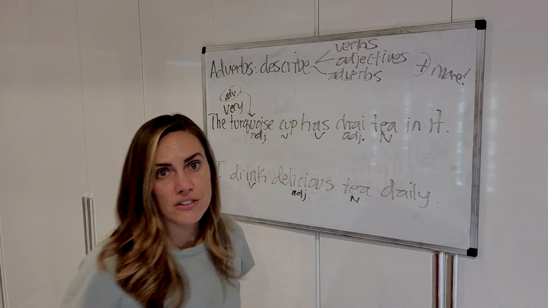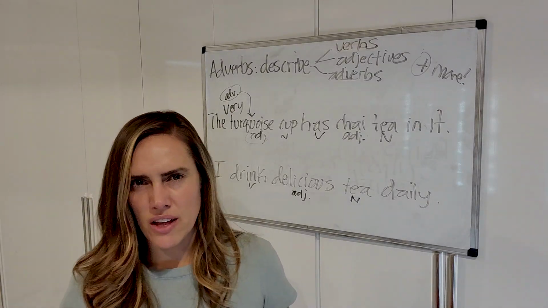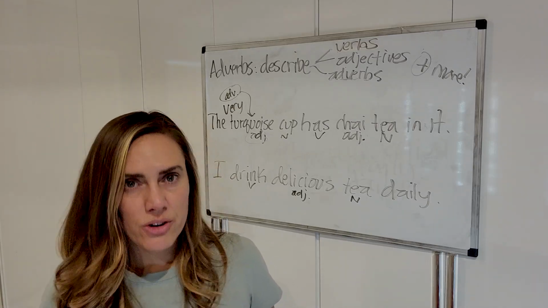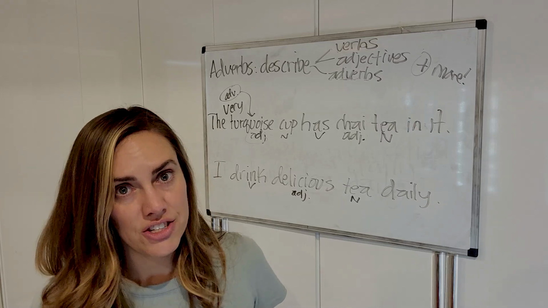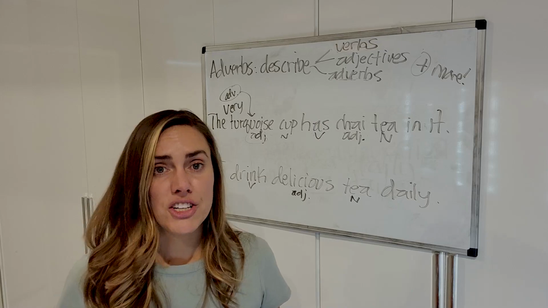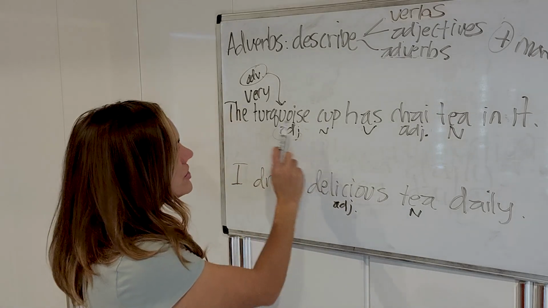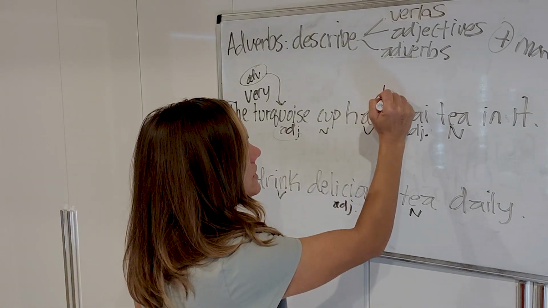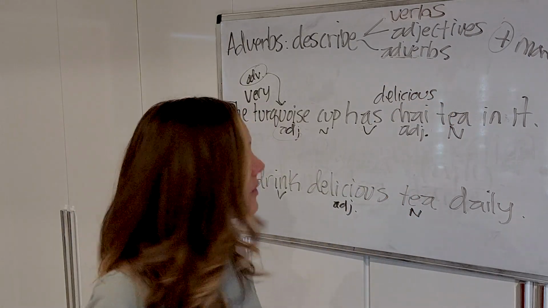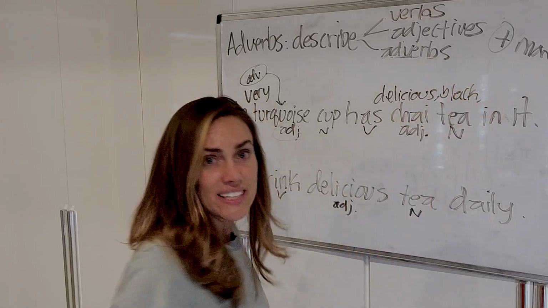Over here we have an adjective as well, but it's a little bit harder to describe this adjective for some reason. I was thinking about it and I couldn't find an adverb to really describe it. What would work better in this case would be to just add another adjective in front of it or after it, okay? Because you can do that with adjectives. You can make a list of them, okay? Like I can say, the very turquoise cup has delicious chai tea in it. Or I can say it has delicious black chai tea in it.